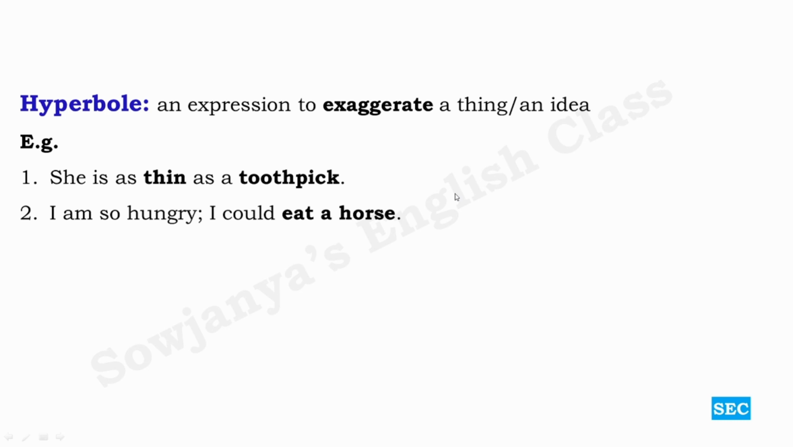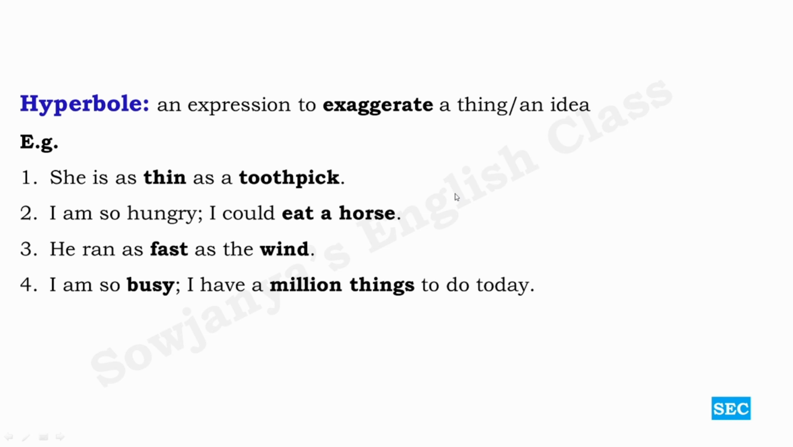And then I am so hungry, I could eat a horse. However hungry we are, do you really think we can eat a horse? It is not possible. And then he ran as fast as the wind. However fast we run, it is not possible for any human being to compete with the wind. I am so busy. I have a million things to do today. Million. It is not possible for a human being. He will die, of course. If he had to do a million things, he would die. And then he has a pea-sized brain. What does it mean? Actually, here size, we are not talking about the size of the brain. We are talking about the ability of the brain.